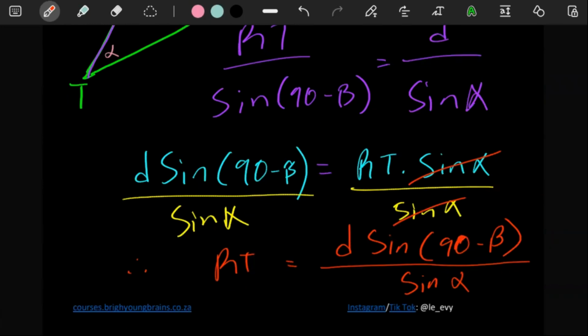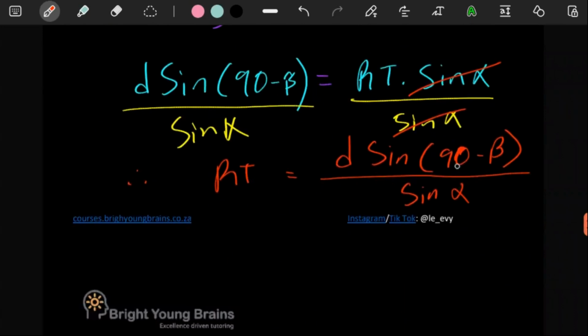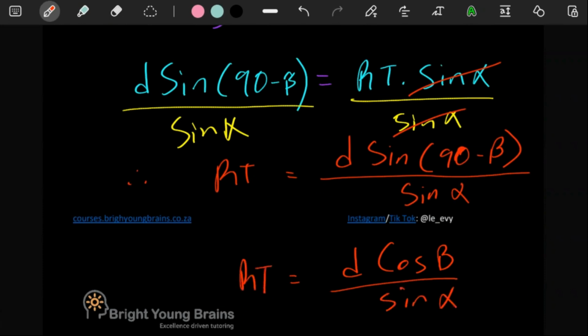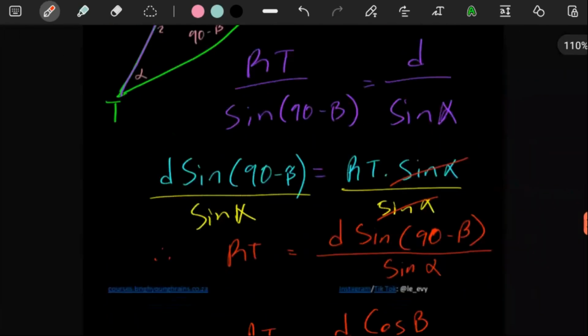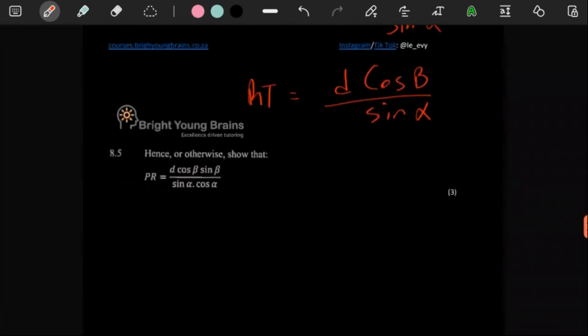Yeah, that's about that. If you want to go a step further, remember 90 minus anything can be changed to a cos if you're coming from sine. And then because 90 minus gives you a positive, this is what you can have. There you go. You're going to get 3 marks for that. So this is one of those vague questions, to be honest, but it is what it is. We are done now.